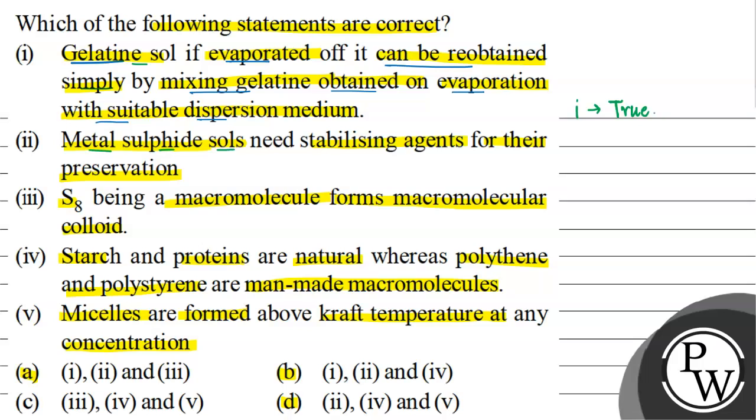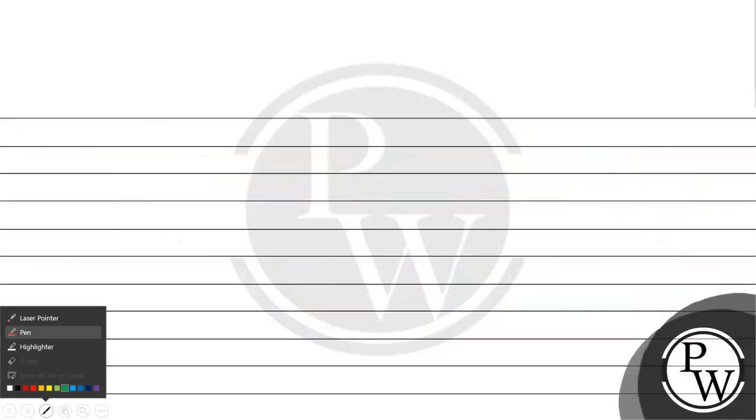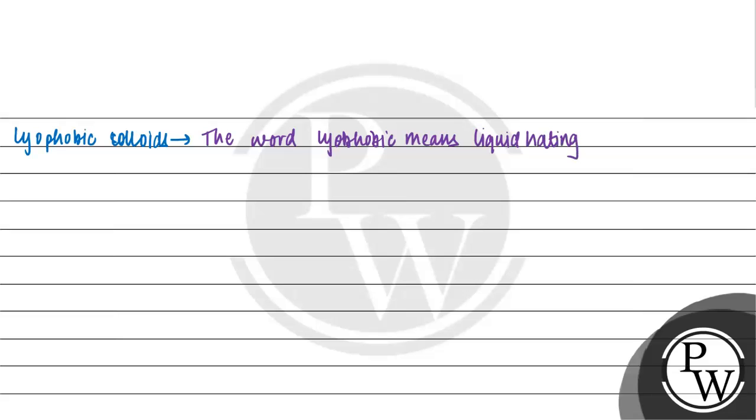Now let us talk about the second statement. It says metal sulphide salts need stabilizing agents for their preservation. तो जो हमारे metal sulphide होते हैं, they are lyophobic. Now what do you mean by lyophobic? Lyophobic means liquid hating. So lyophobic colloids are not obtained by directly mixing with a suitable dispersion medium.